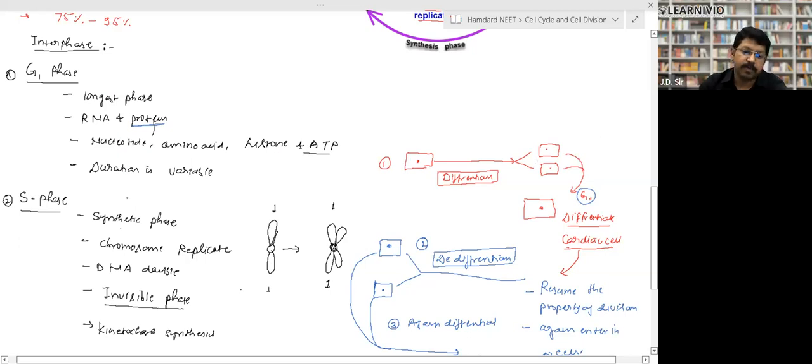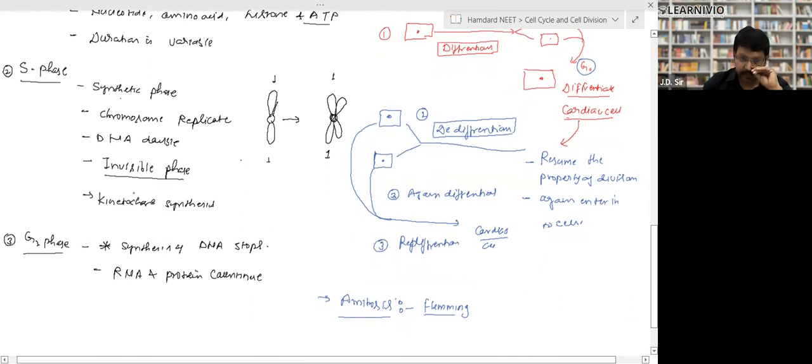Again, the second one is the S phase, that is the synthetic phase. In the synthetic phase, what will happen? The chromosomes will replicate. DNA will become double. This is called the invisible phase because this phase is not clearly visible. DNA replication takes place, but the chromosome number does not double. So they make the double content of the DNA, but they do not look double, right?